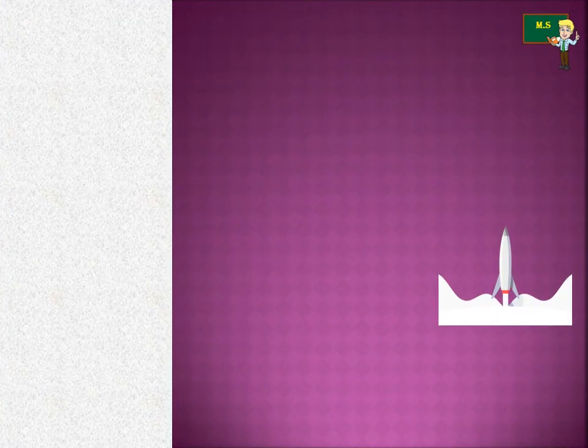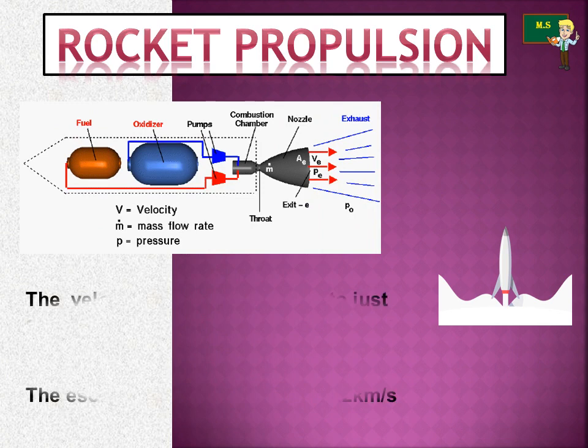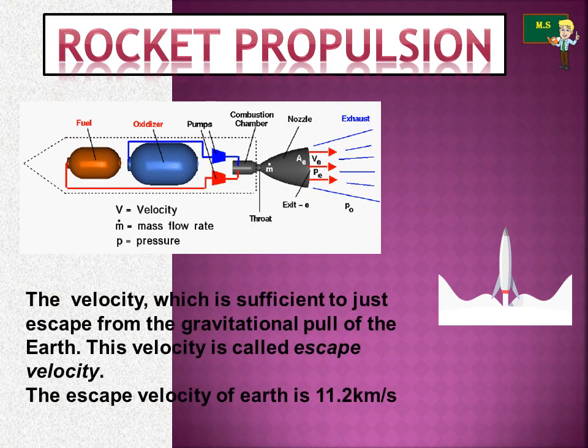The last part is rocket propulsion. You can see a rocket here. It has a fuel tank and an oxidizer. See, it has one propulsion area. Let me explain this rocket propulsion.